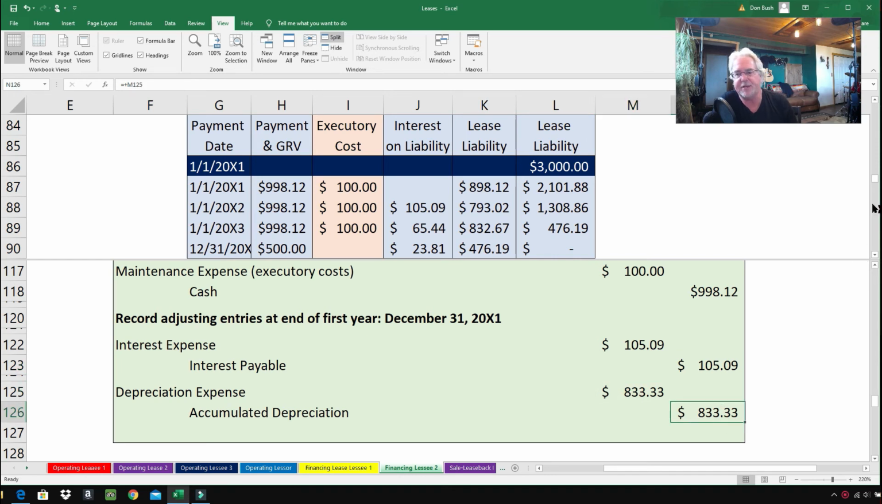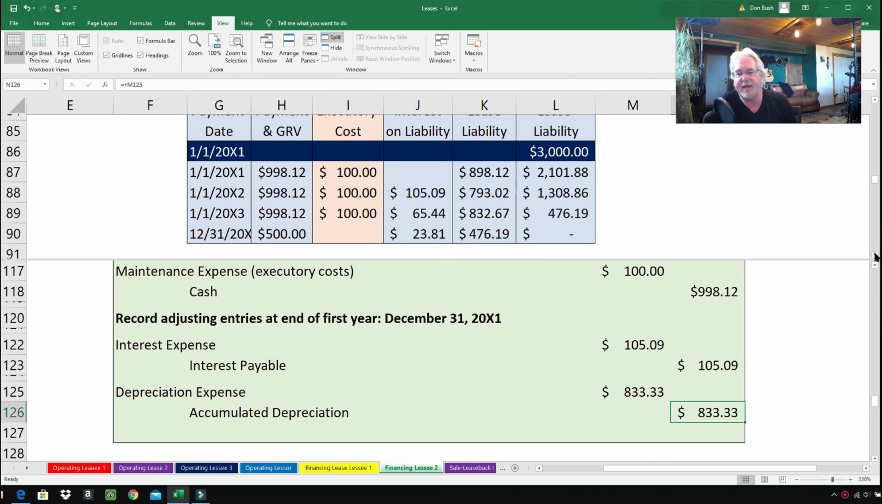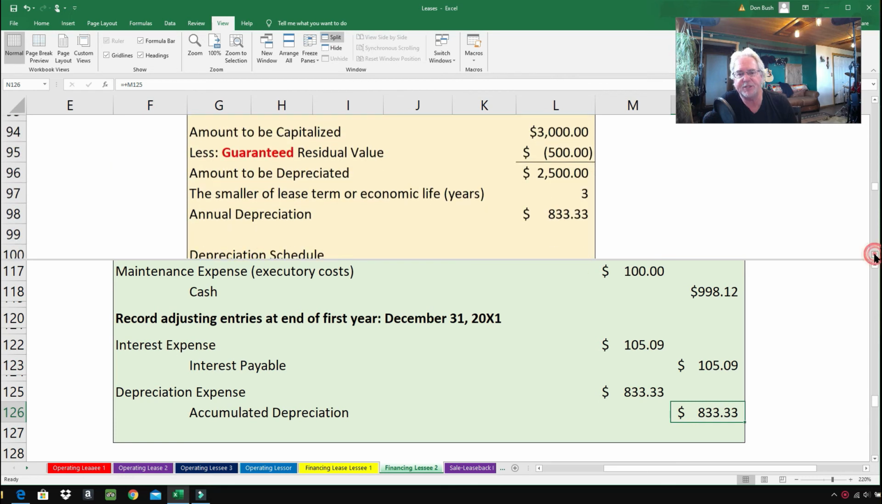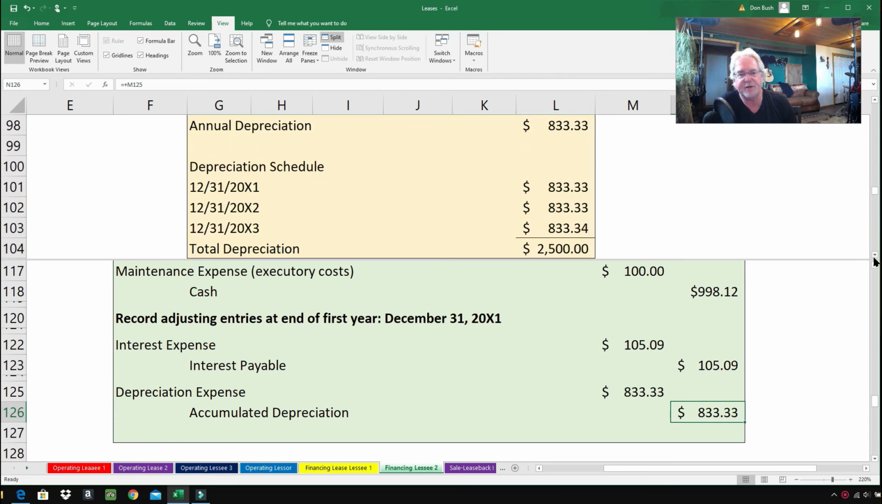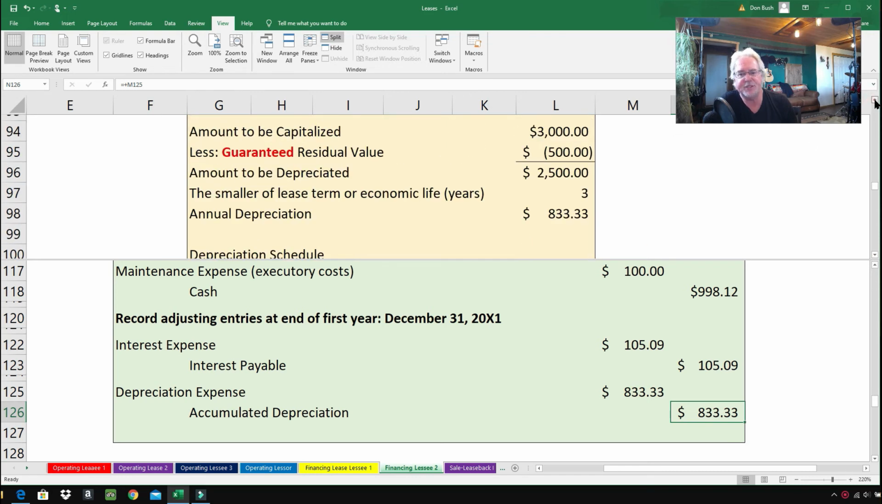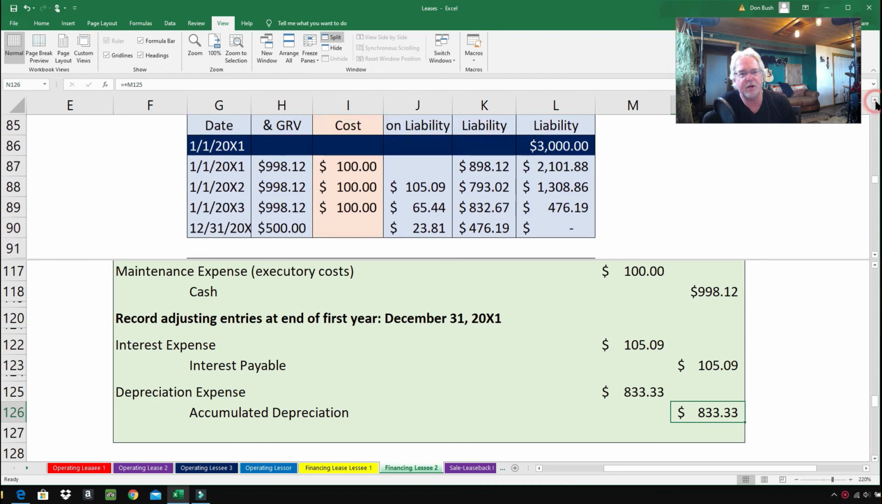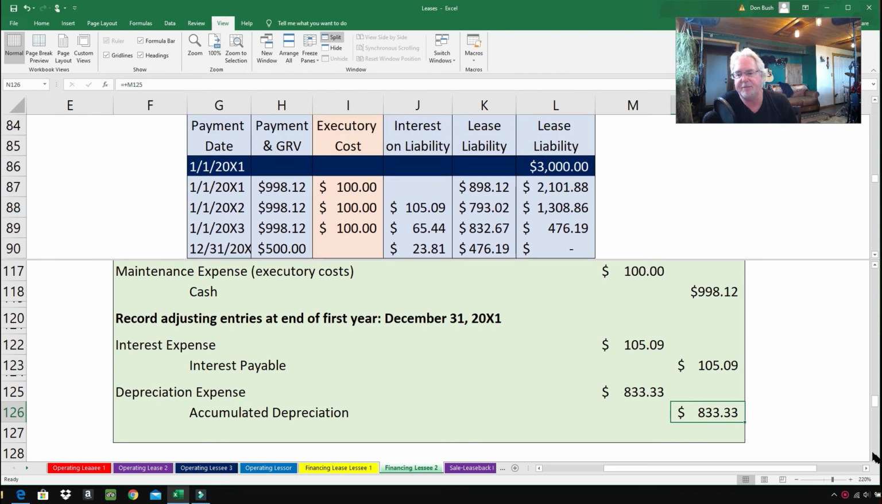Depreciation expense is $833.33, and we get that off of our handy little depreciation schedule. Look at that, it's all spelled out there for us. That's all there is to that depreciation. Well, we've got the first year all done. So coming down to the second year.